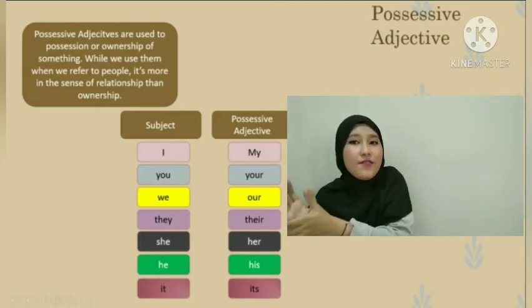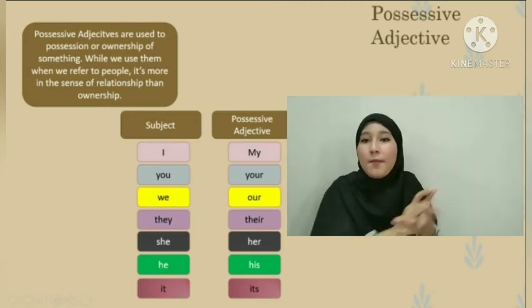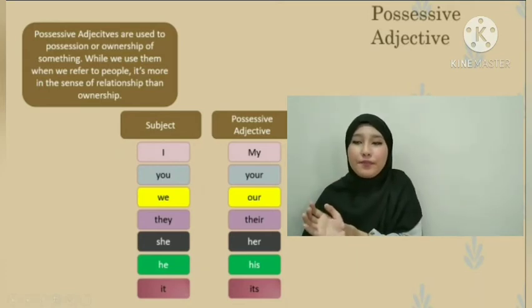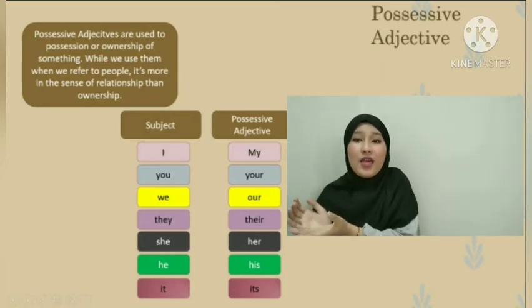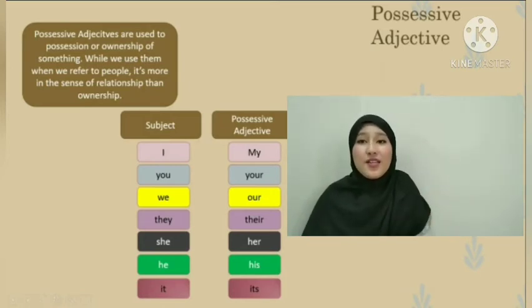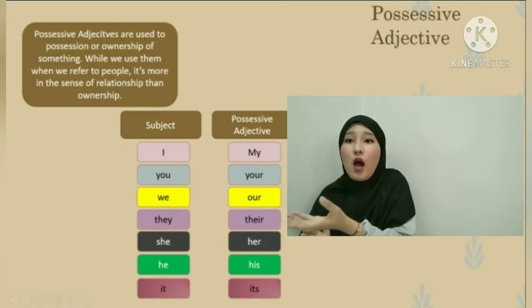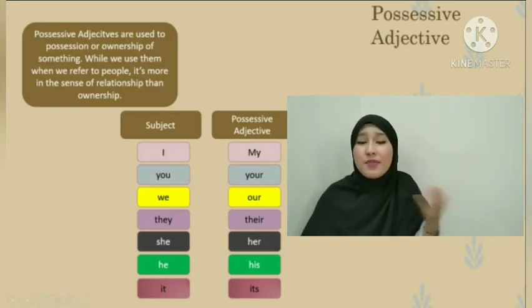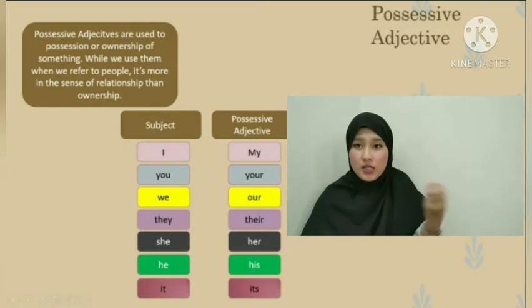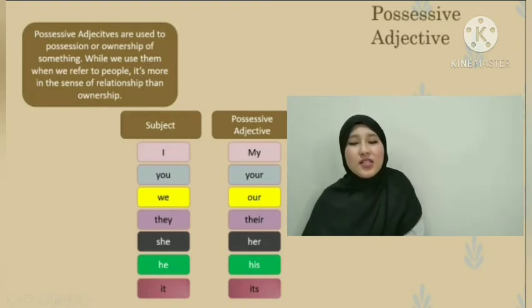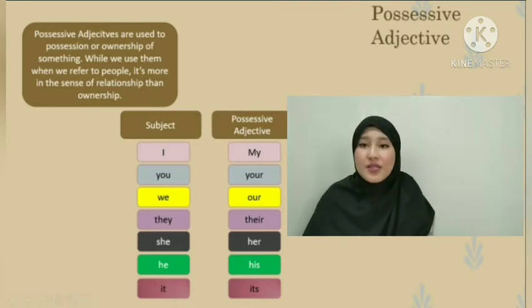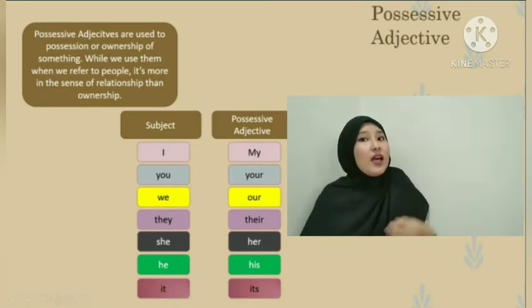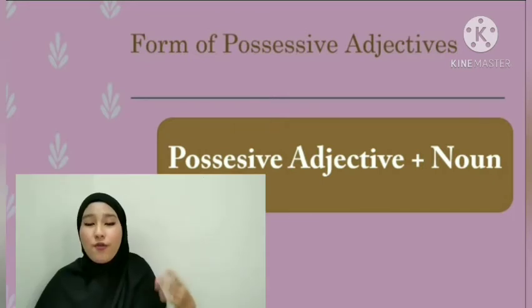The possessive adjective from I is my. Possessive adjective from you is your. Possessive adjective from they is their. Possessive adjective from we is our. Possessive adjective from she is her. Possessive adjective from he is his. Possessive adjective from it is its.